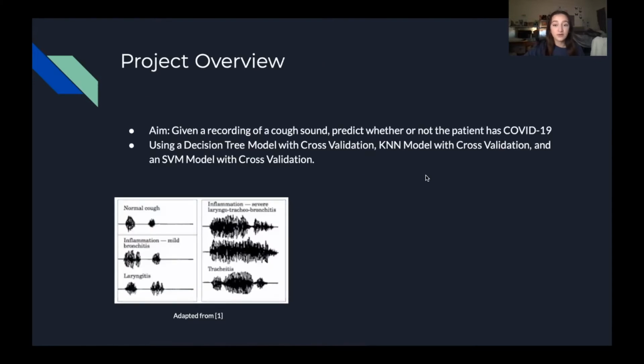The aim of our project is to predict whether or not a patient has COVID-19 given a recording of a cough sound. We will be using a decision tree model with cross-validation, a KNN model with cross-validation, and an SVM model with cross-validation.